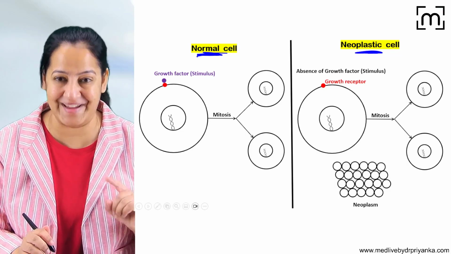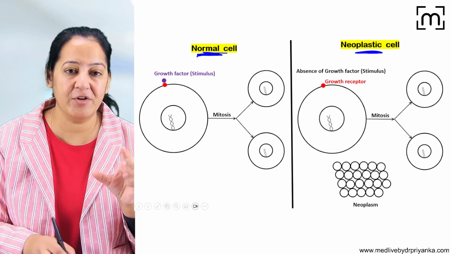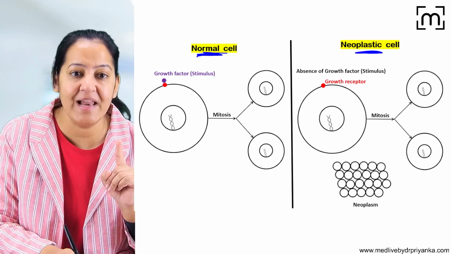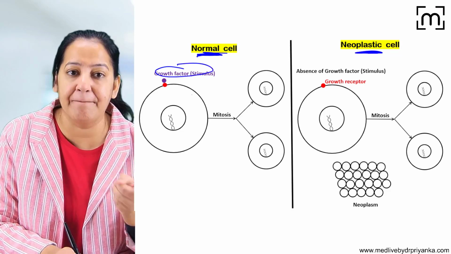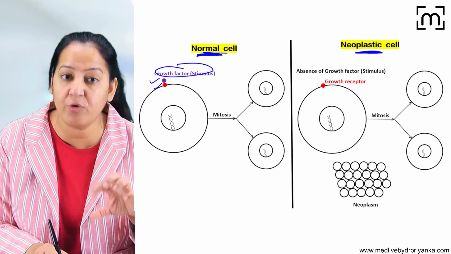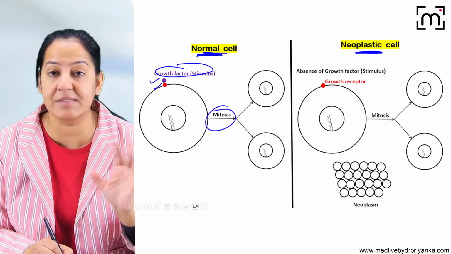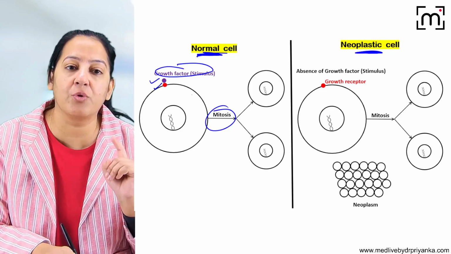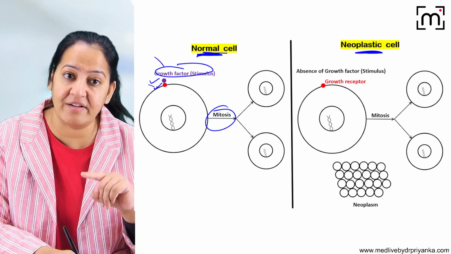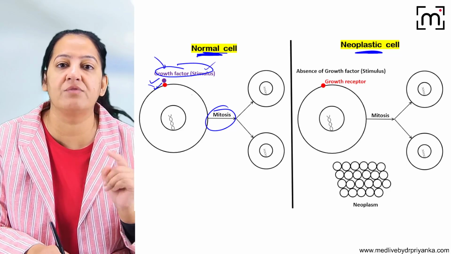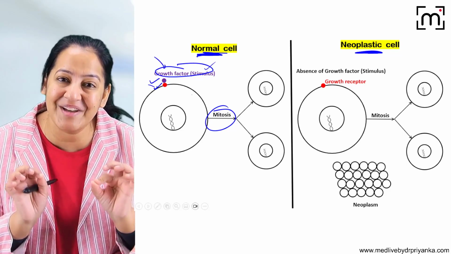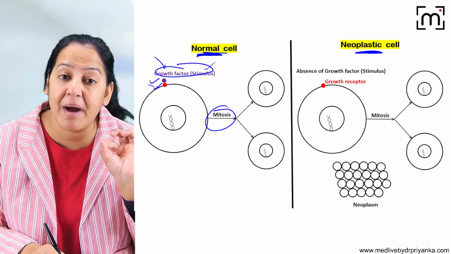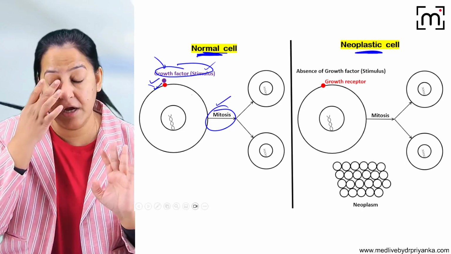See first the normal cell. In the normal cell, when the growth factor is coming and binding with the growth receptor, then only mitosis takes place. Otherwise, mitosis does not take place. On the surface of the normal cell, there is a growth receptor. Whenever the growth factor, which I will call the stimulus, is coming and binding with the growth receptor, then only the mitosis takes place. Otherwise, mitosis does not take place.